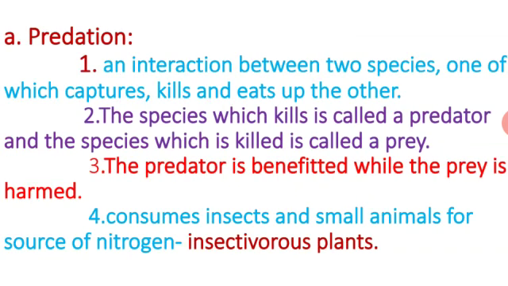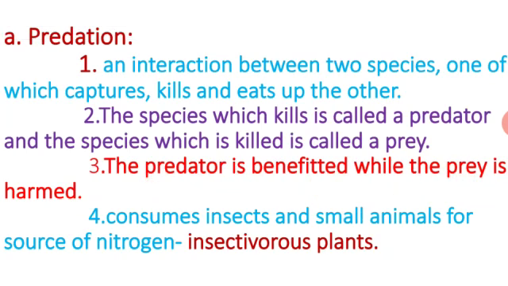So here first we are going to see predation. Predation is nothing but interaction between two species, where one captures, kills and eats up the other. Two species participate, but one is utilizing the other. Such types are called predators or predation. The species which kills is called the predator, and the species which is killed is named the prey. This prey is nothing but food. So the predator is benefited while the prey is harmed here.